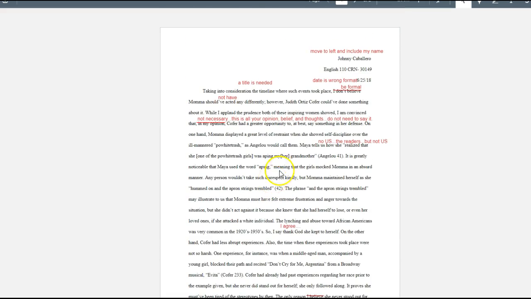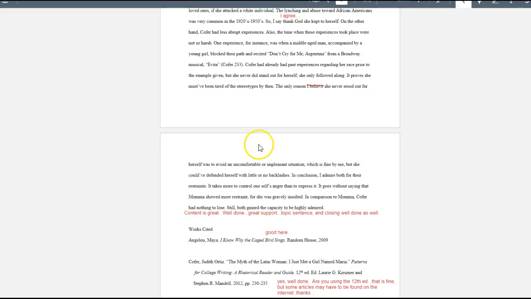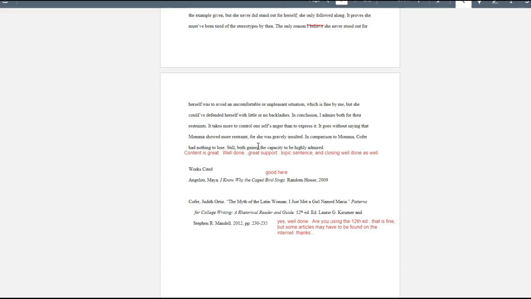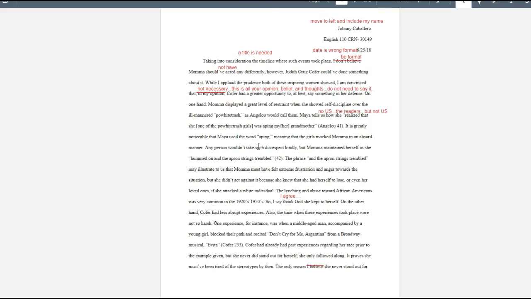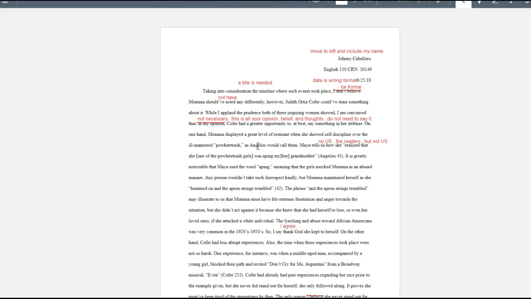He got 100 on it. However, if I were deducting for formal writing and for MLA, he would have had a 92. But this is an excellent example of what I'm looking for. And be sure to double space it so I can type the comments in between the lines. If you don't, I have to put bubbles, and then your feedback will be out here, and I don't like that. I'd rather be able to type right above it.